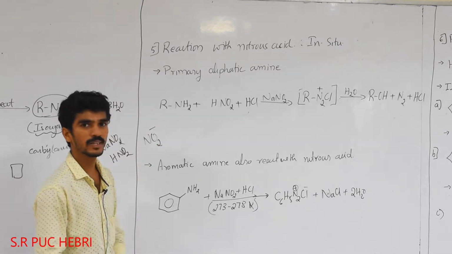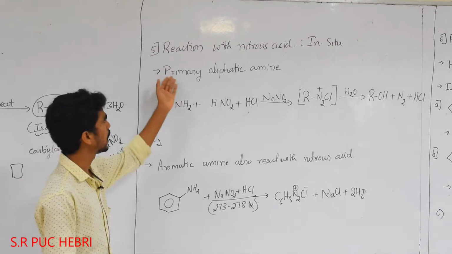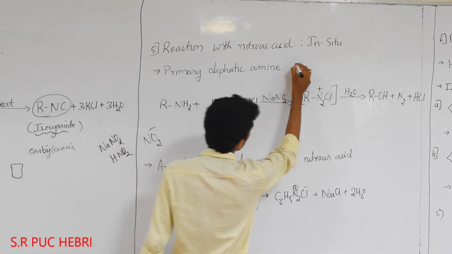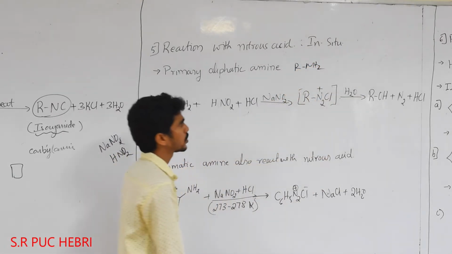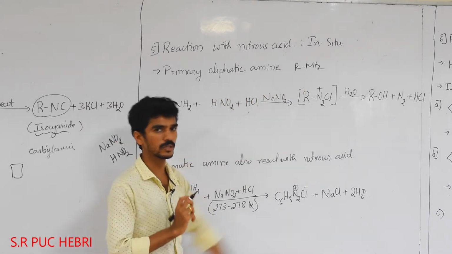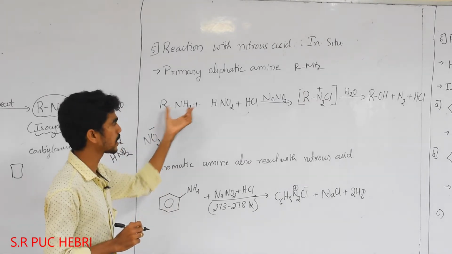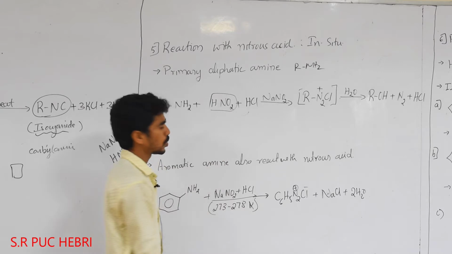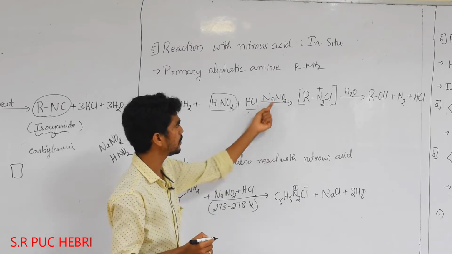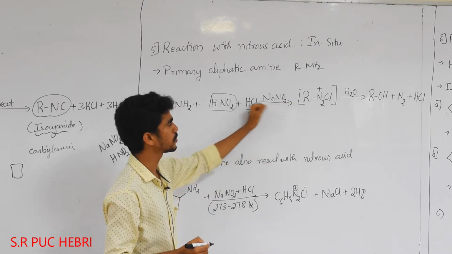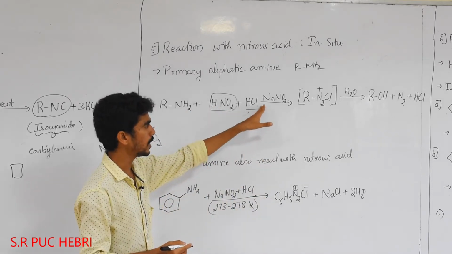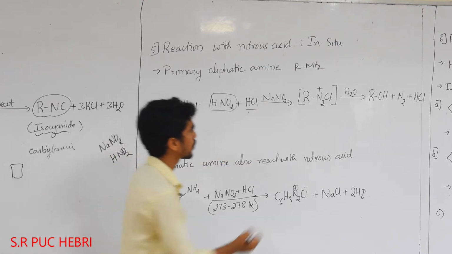Now what is the reaction? There are two types of amines, alkyl amines and aryl amines. Aliphatic amines means alkyl amine, RNH2, where R is a long chain. When this amine reacts with HNO2, nitrous acid, in an acidic medium, with NaNO2 also being one of the reagents used, the amine, HNO2 and HCl along with NaNO2 will produce a salt.